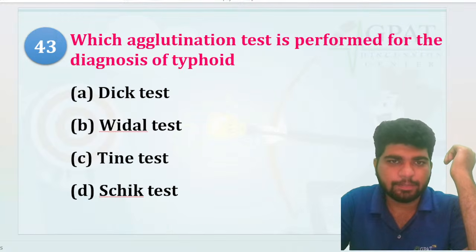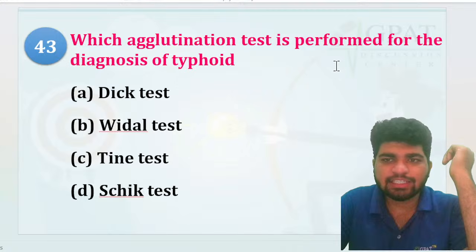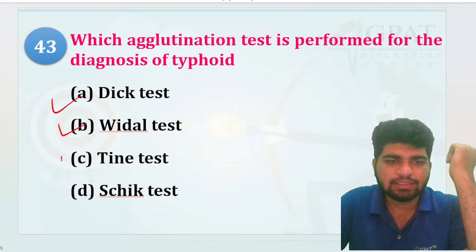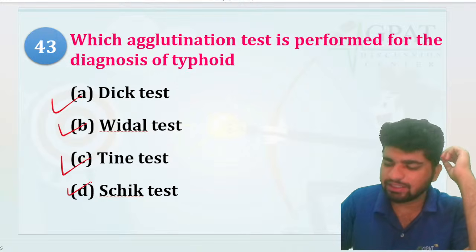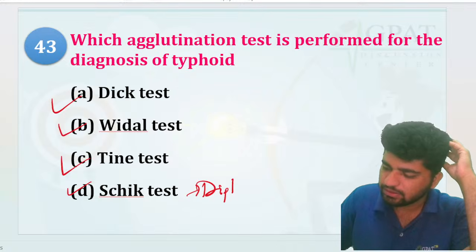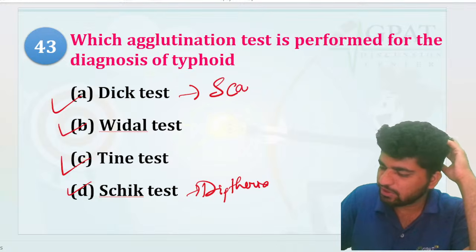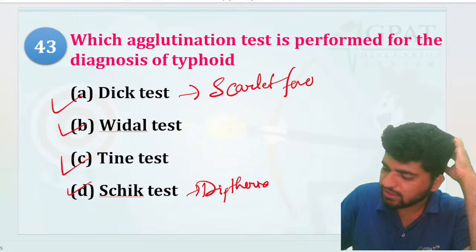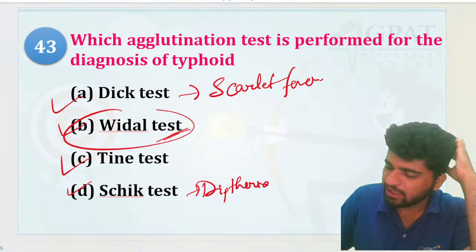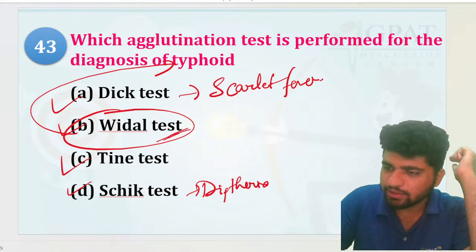Fine. Now which agglutination test is performed for the diagnosis of typhoid? Everyone knows. Dick test, Vidal test, Tine test and Schick test. Schick test is used for diphtheria. Dick test is used for scarlet fever, and Vidal test, obviously, is going to be used for typhoid, right?